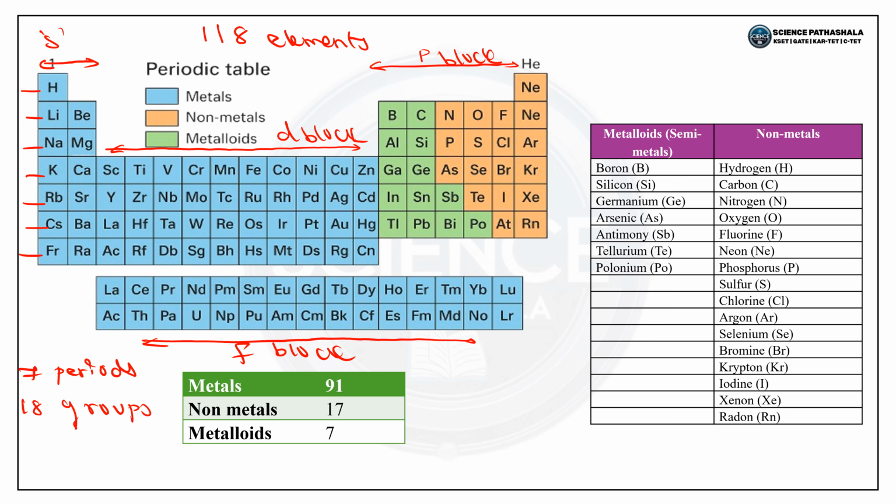So we have given a table here. There are 91 accepted metals in the periodic table, 17 non-metals, and 7 metalloids. The numbers vary in some of the books and in some of the browsers, but the accepted number now is 91 metals, 17 non-metals, and 7 metalloids. The only non-metal which is present in liquid form is bromine. The only metal which is present in liquid form is mercury.